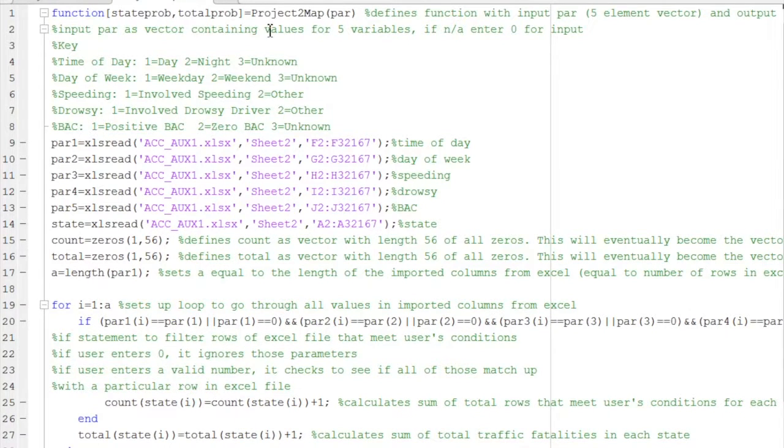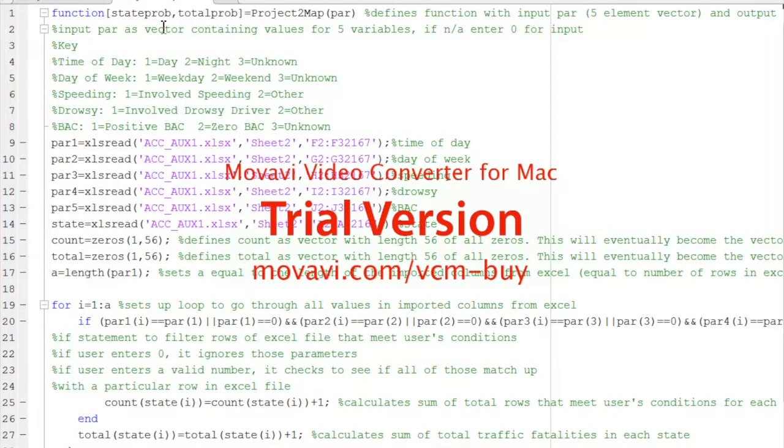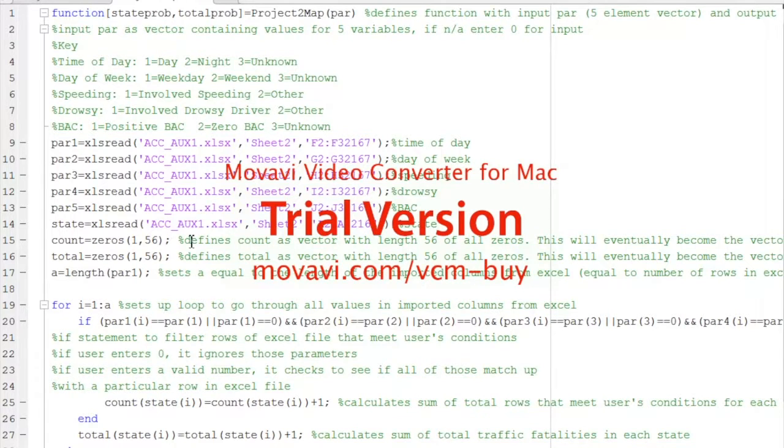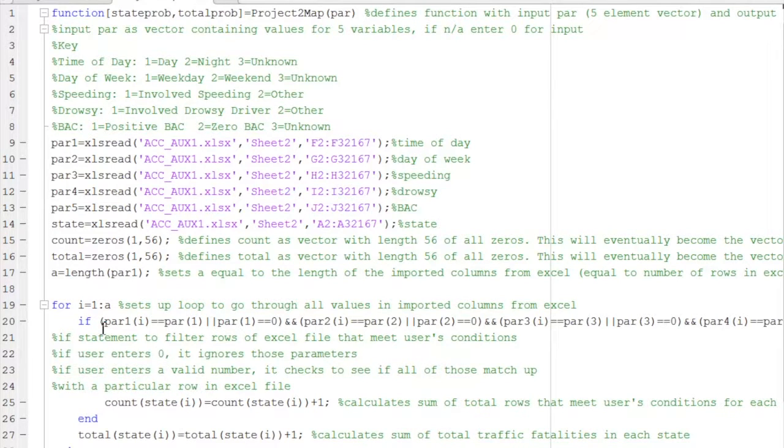The next function file here takes the same input, but instead outputs this probability by state for that input, and also the total probability of a fatality by state, not based on the input. It does the same thing in terms of reading the Excel document, but instead of summing it up as a number, it sums it up in a vector of 56 elements that correspond with each state as defined by the Excel document. It uses the same type of for loop, but instead adds to each element in the vector by state.